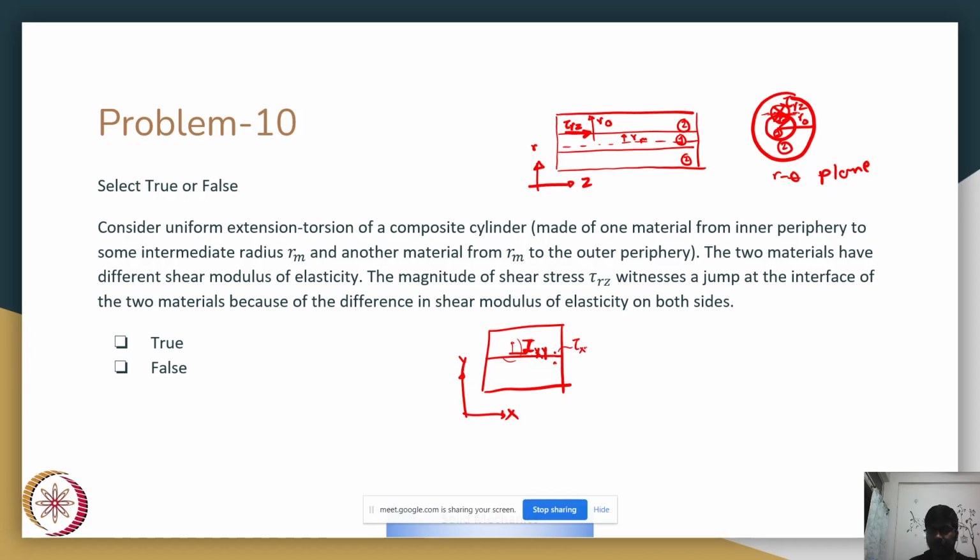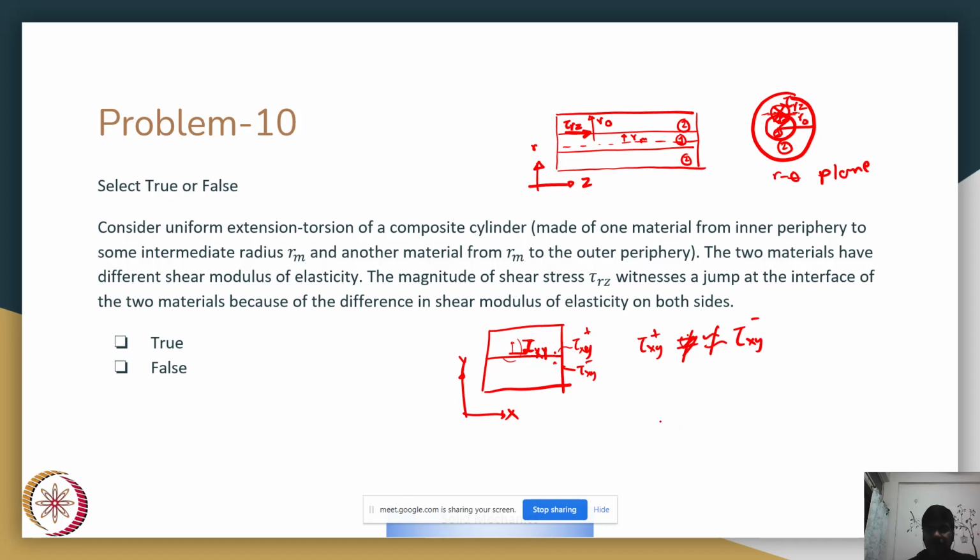So if I write tau xy plus and tau xy minus, and tau xy plus is not close to tau xy minus, we would see that just above and below the interface there is a large variation in force. As a result, your material would essentially slip. They would no longer be bonded.